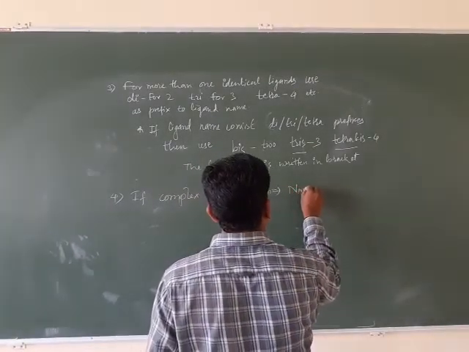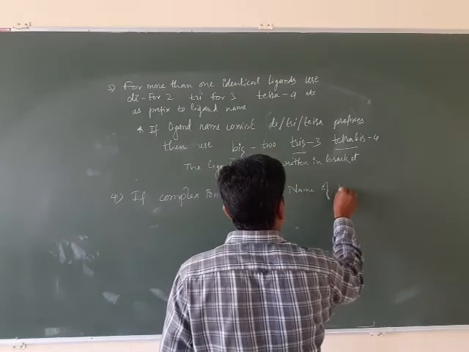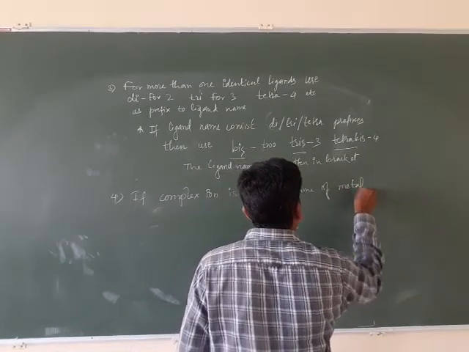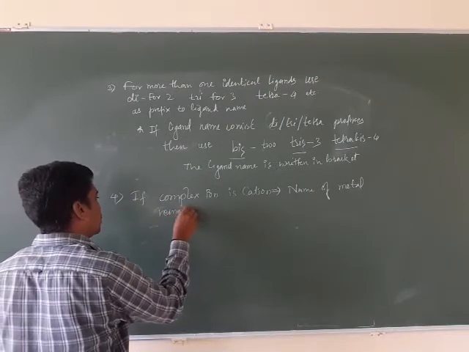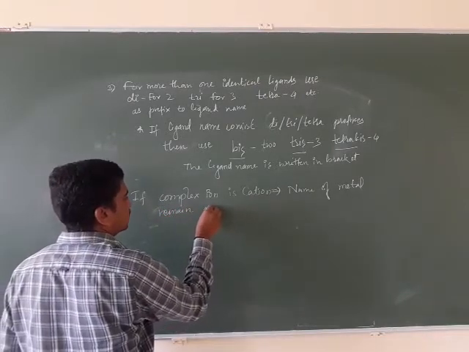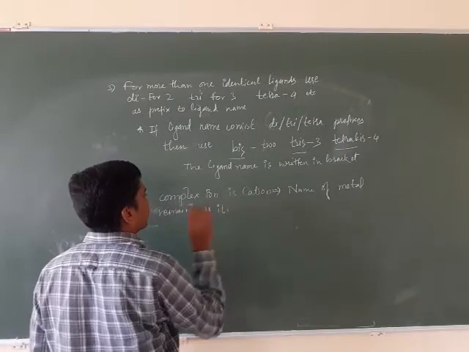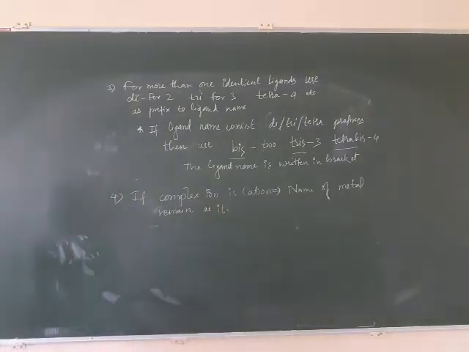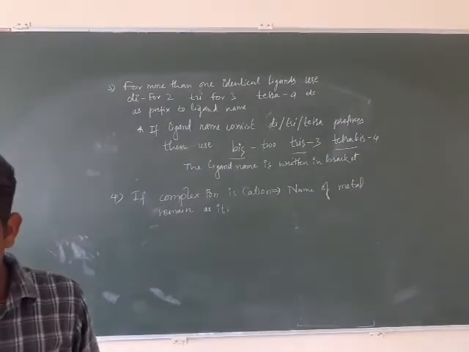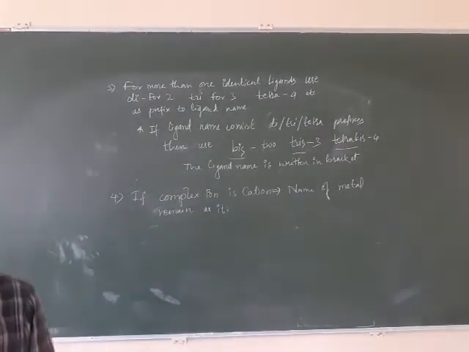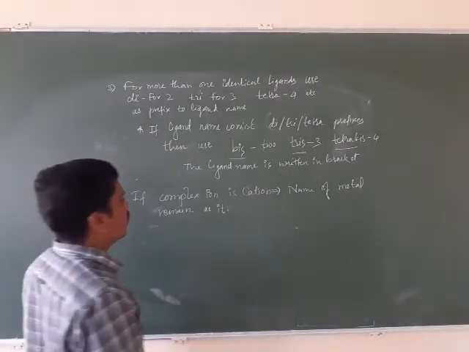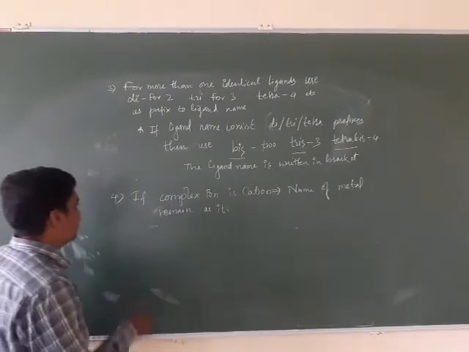The name of the metal remains as it is. So if the complex ion is a cation, then you have to keep the name of the metal as it is.